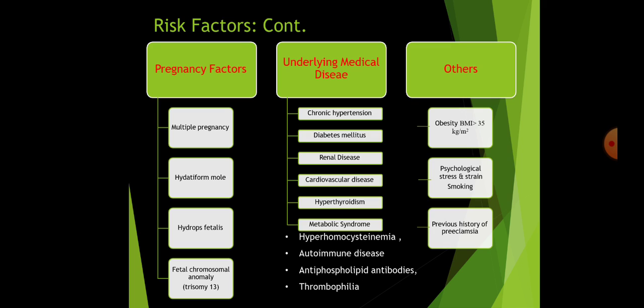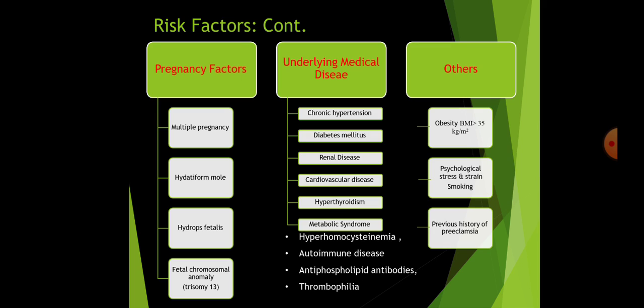Coming to pregnancy factors, when there is multiple pregnancy due to the huge size of the placenta, there is a hydatidiform mole, hydrops fetalis, or fetal chromosomal anomalies. The most common is trisomy 13.